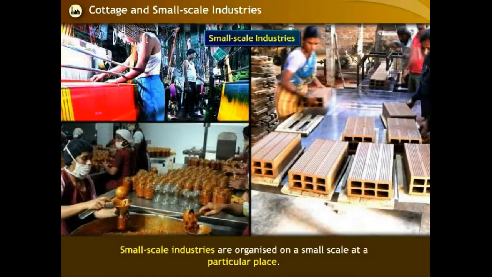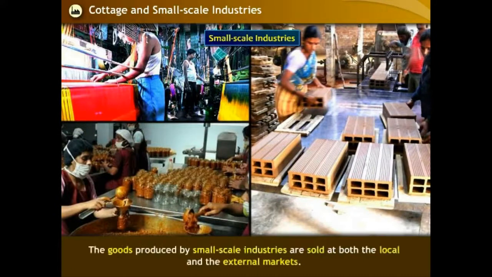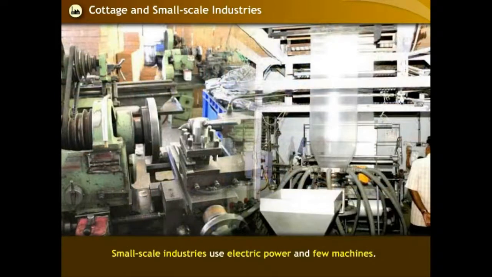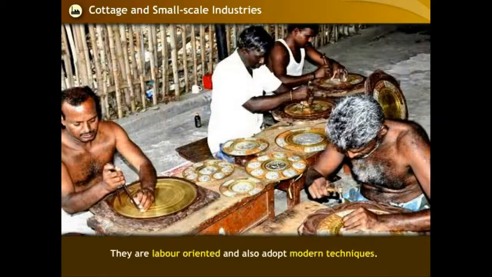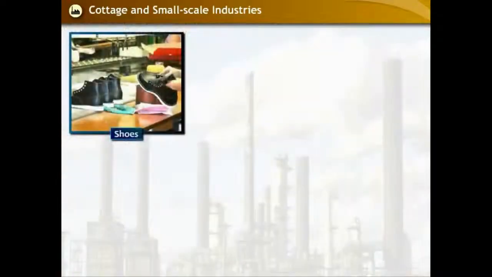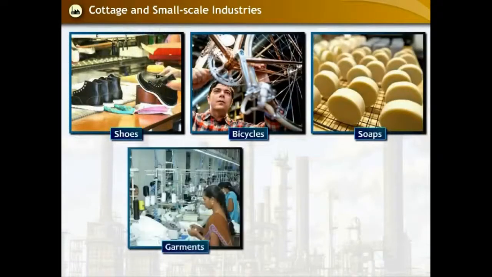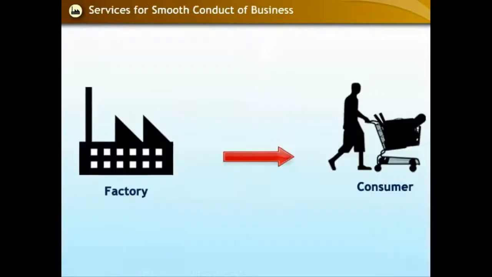Small-scale industries are organized on a small scale at a particular place. However, the goods produced are sold at both the local and the external markets. Small-scale industries use electric power and few machines. They are labor-oriented and also adopt modern techniques. Examples of small-scale industries include manufacturing of shoes, bicycles, soaps, garments, sewing machines, etc.